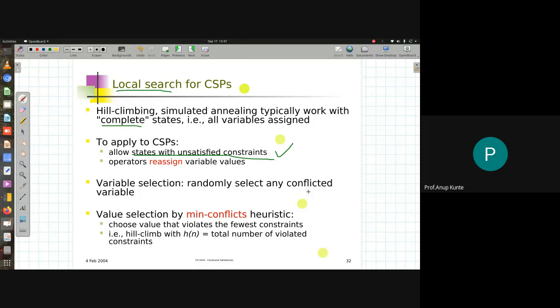Variable selection should randomly pick any conflicted variable. So if there are conflicted variables in the current state, we pick from among them. As we are allowing states that violate certain constraints, there will be multiple variables in the state which are violating those constraints. We will maintain a list of the variables that violate constraints, and we can select any one random conflicted variable from it to correct it.